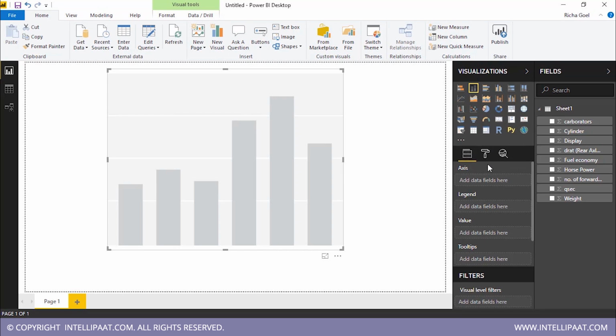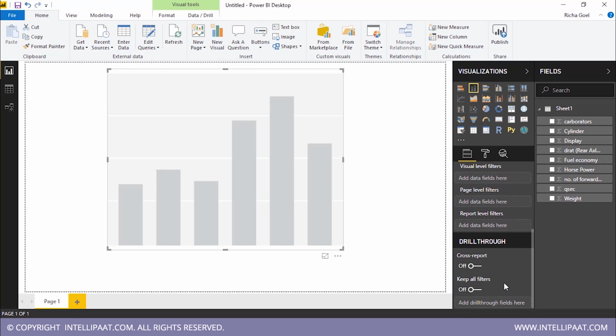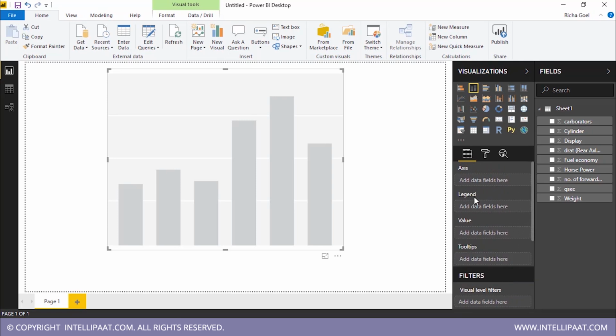In the fields pane, you have different options: axis, legend, value, tooltips, then you have filters and drill through. So what you need to do here is take a parameter from here and drop it over here. Basically, this axis represents the x-axis, and value represents the y-axis. So this is basically an area using which you can control your parameters. So we will work on that.